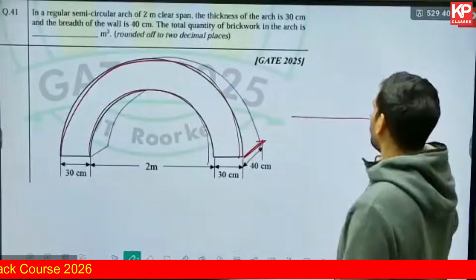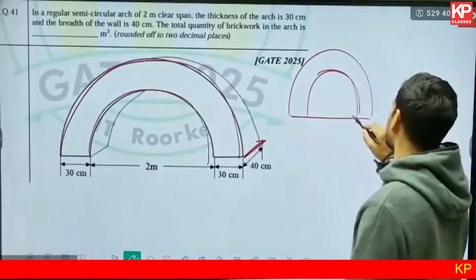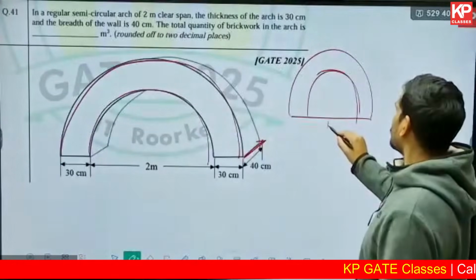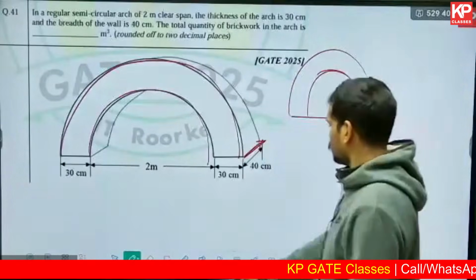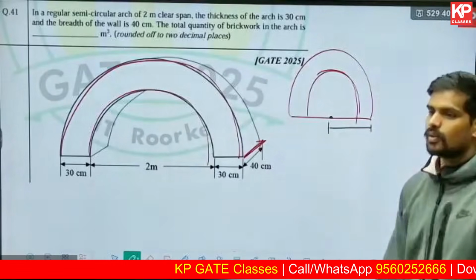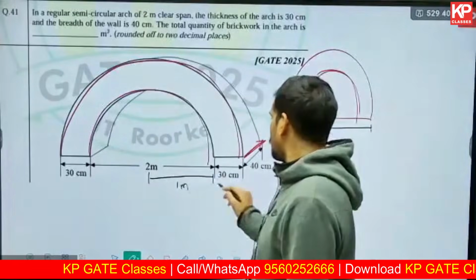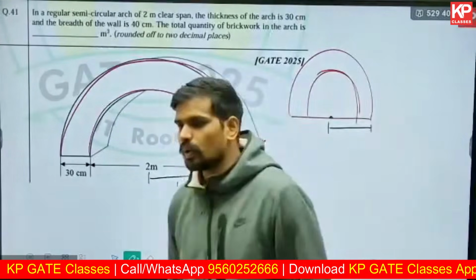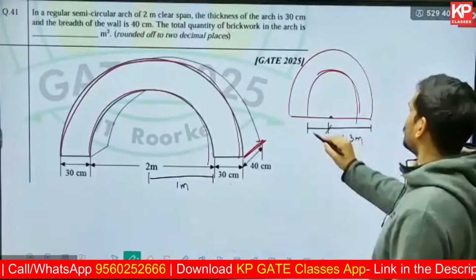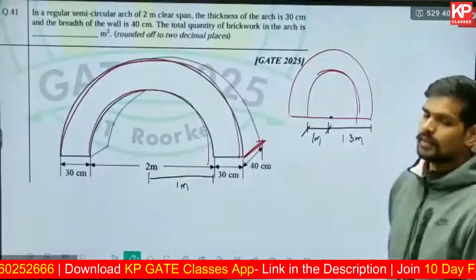Let us do this. You need to find out the area of the outer semicircle minus the area of the inner semicircle. That's what we are trying to do. Tell me from the diagram, what is the radius till the outer semicircle? It is 1 meter till here plus 30 centimeters. So that is 1.3 meters, correct. And what is the radius for the smaller inner semicircle? That will be 1 meter, right?